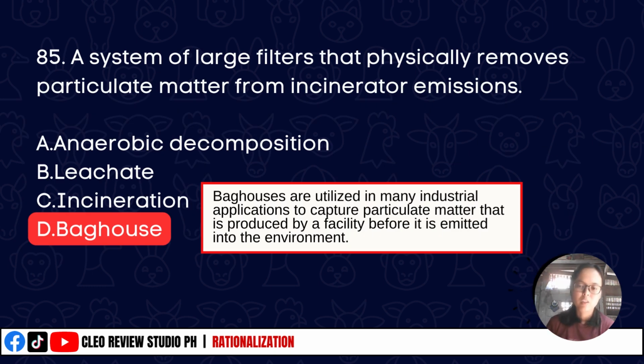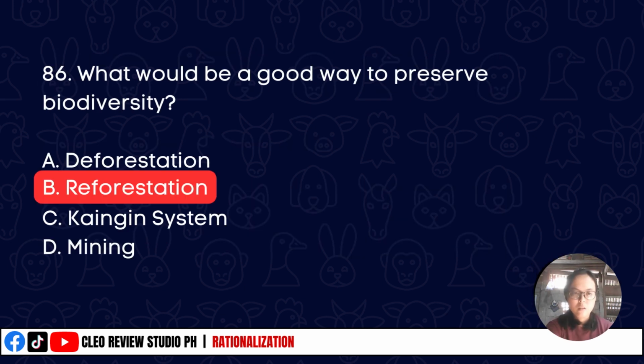A system of large filters that physically removes particulate matter from incinerator emissions. The correct answer is baghouse. What would be a good way to preserve biodiversity?